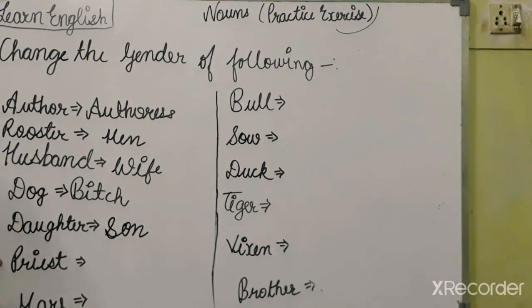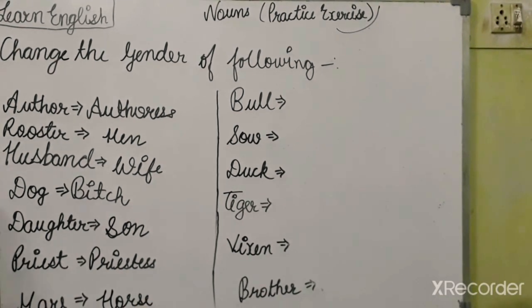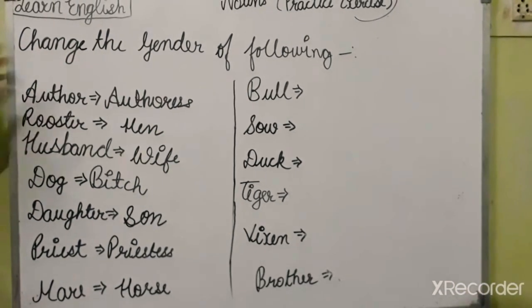Next is priest. Priest means पुजारी जो मंदिरों में काम करते हैं, and the feminine of priest will be priestess. Okay friends. Now next is mare. Mare is the female horse and the masculine of mare will be horse. Now next is bull. The feminine of bull will be cow.